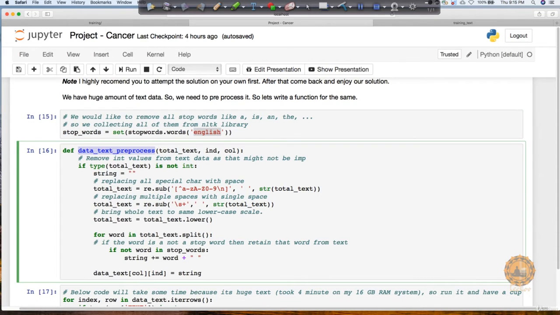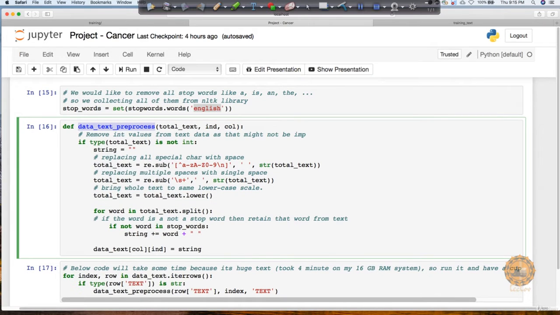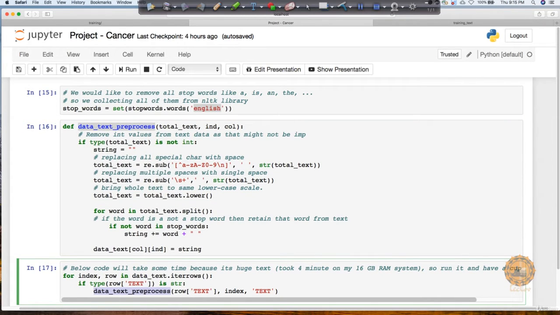We have written a data text process function, and you can see that I'm going to call this function where I pass the text column. Here, what we are doing is looking at whether it is a string, meaning it's not an integer, because as we've just learned, numbers like 2.2, 3.4 may not make much sense in terms of my final output. So first, we are going to replace all the special characters and all that, because definitely we don't need those things either.